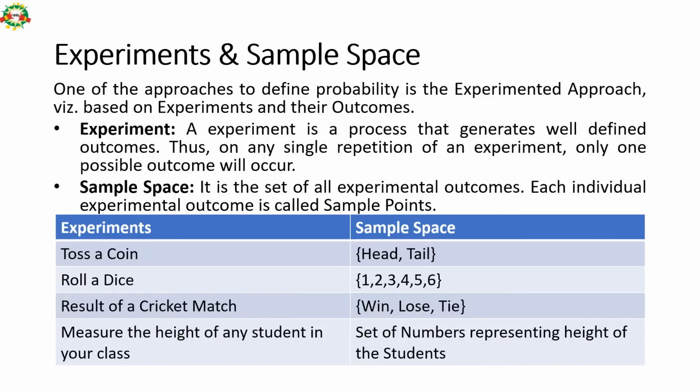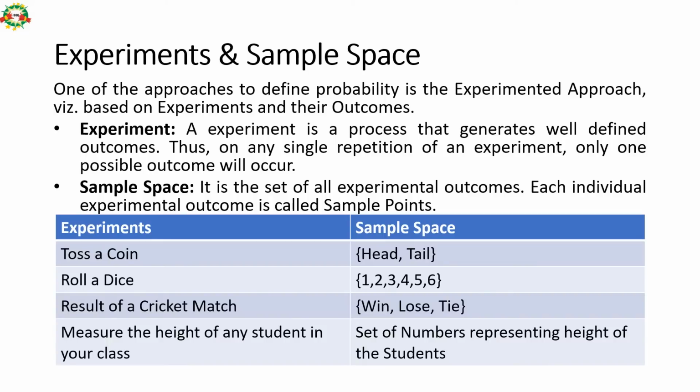That is an experiment. And sample space is the set of all possible outcomes of doing an experiment. And each experimental outcome which is possible out of each experiment is called a sample point. So let us understand this experiment, sample space and sample point with the help of a few examples.